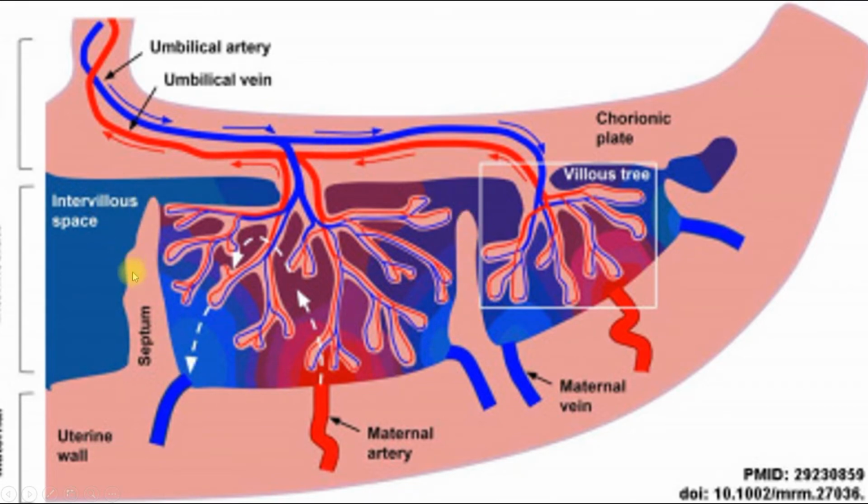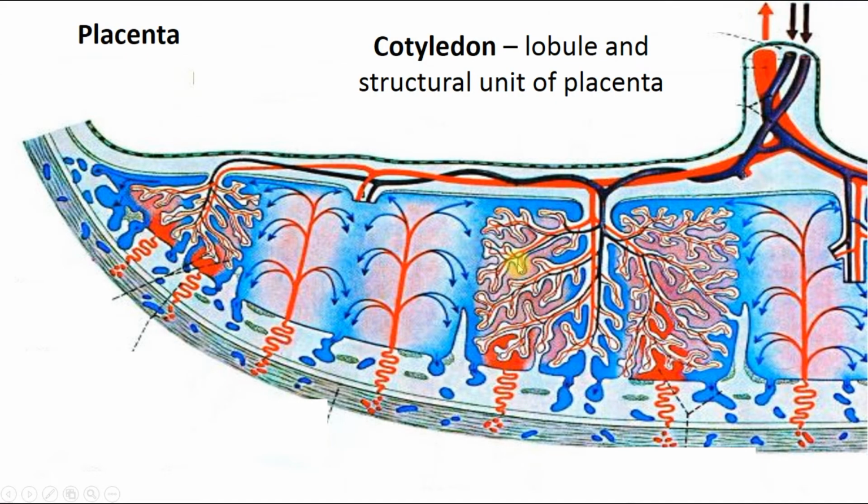And this cavity, lacuna with septa with villus tree, is called a cotyledon. And here we can see cotyledons. They may be bigger, they may be smaller, their number is different. And here we can see anchoring villus, flattened villi, and septa, which separate neighboring lacunae. And it's called a cotyledon. It's a lobule and structural unit of the placenta.